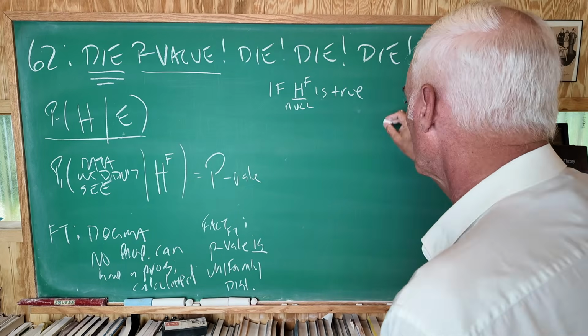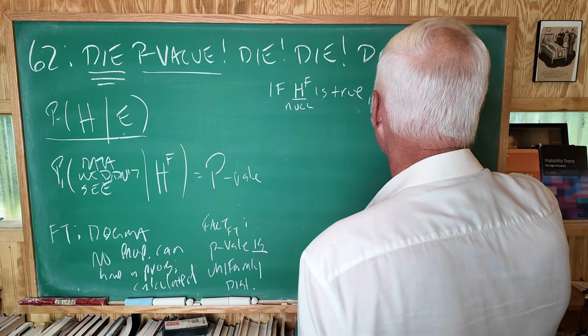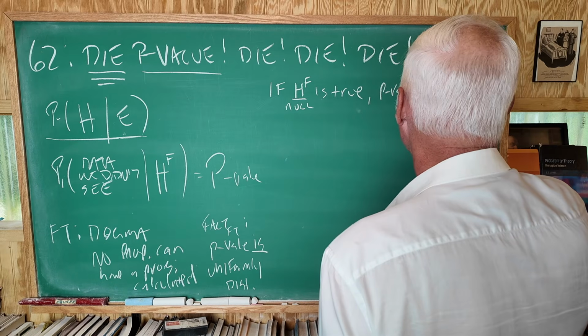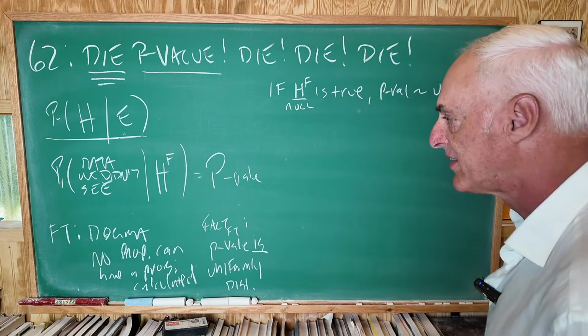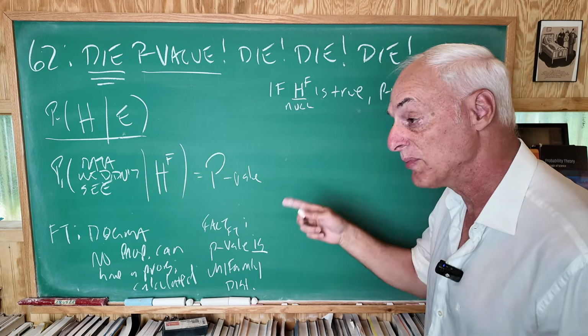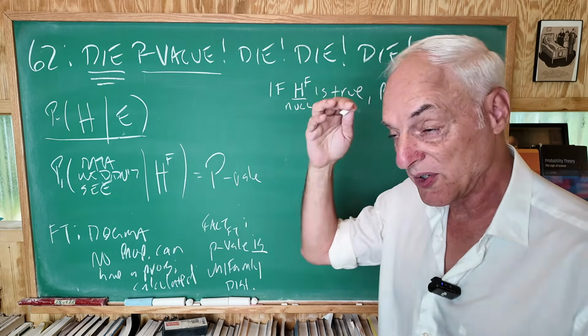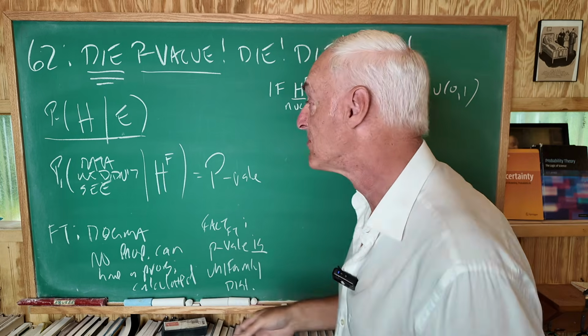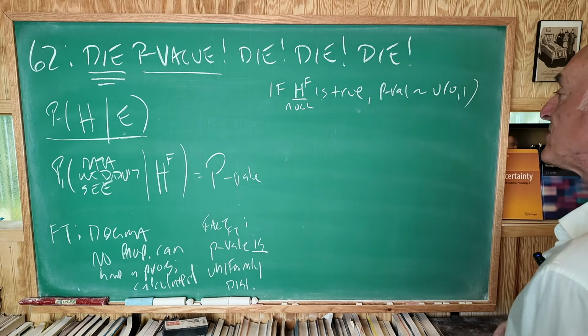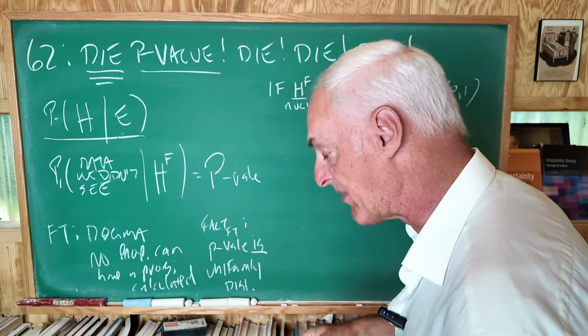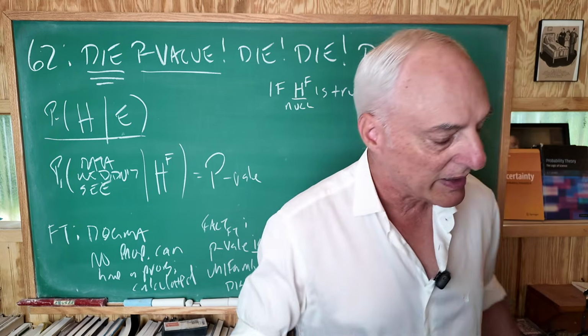If the null is true, the p-value is uniform on 0, 1. This is a deduction, assuming frequentist theory is true, which we'll accept for the sake of argument as we're going here. So if the null is true, the p-value has any particular value. Now, why do we speak like this?